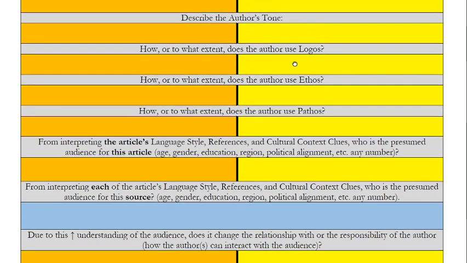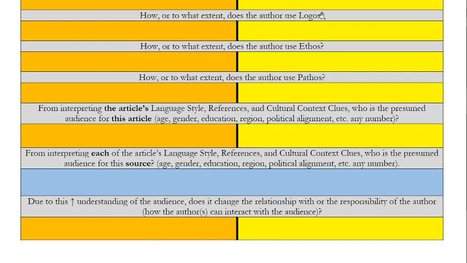Describe the author's tone. How or to what extent does the author use logos, logic? How or to what extent does the author use ethos, credibility, theirs or someone else's? How or to what extent does the author use pathos, emotion?